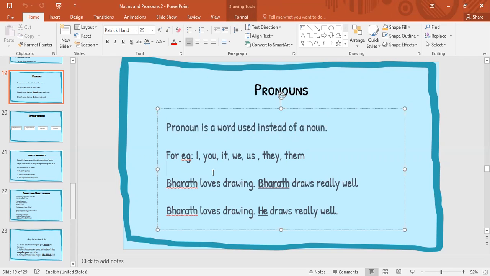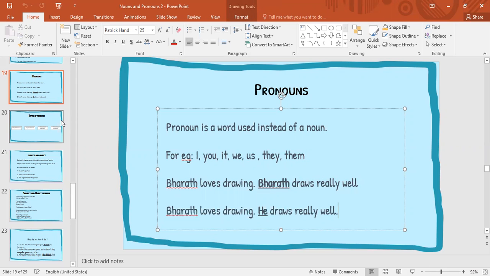I, you, it, we, us, they, them, these are all pronouns, and we use them instead of a noun. See here, yesterday we looked at this, right? Bharat loves drawing. Bharat draws really well. Instead, we can write it as Bharat loves drawing and put a pronoun instead of the noun Bharat, right? He draws really well. So this is much easier, and this sounds much better, right? Instead of repeating a noun, we can use a pronoun, right?